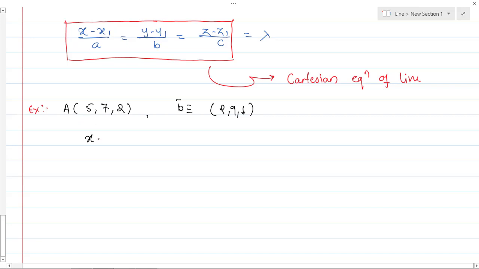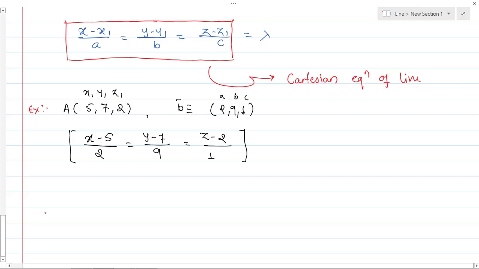This is a known point, so it becomes x1, y1 and z1, and these are the direction ratios, which are the values of a, b, c. So x minus x1 is x minus 5 divided by 2. y minus y1 is y minus 7 divided by b, which is 9. z minus z1 is z minus 2 divided by 1. This is the required equation of the line in Cartesian form.